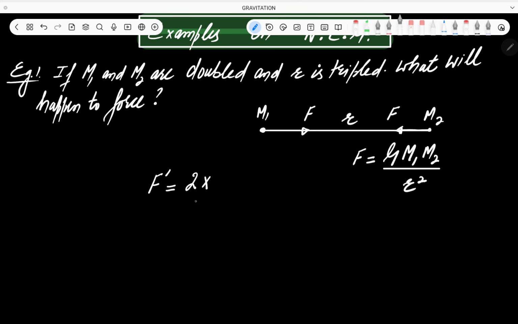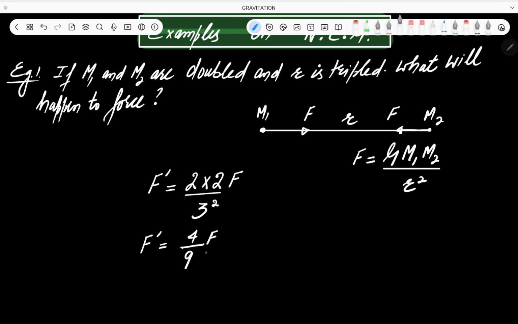The force will increase 2 times. m2 is doubled, so again multiplied by 2, divided by r is tripled. So in the denominator I will write 3 square, multiplied by F. What is this F? F is the initial force between m1 and m2. 2 into 2 is equal to 4, divided by 3 square is 9, into F.